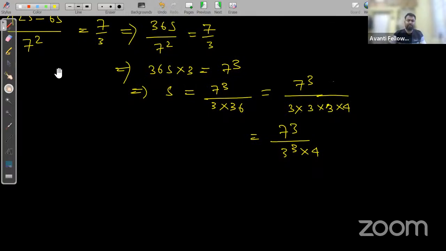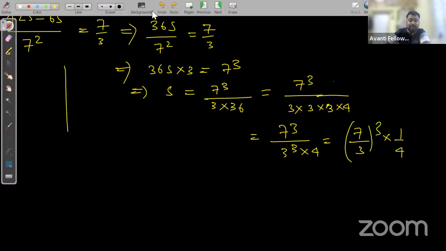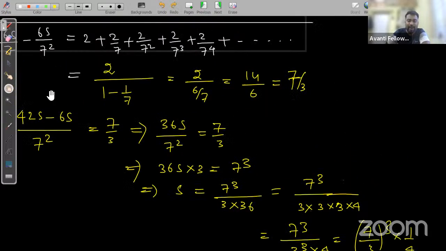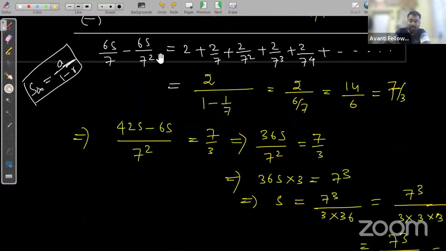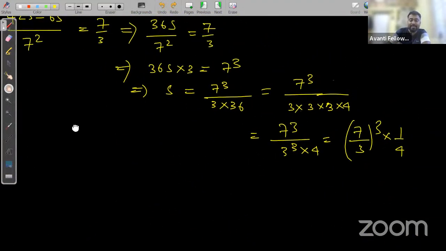Yes, it is correct. Maybe there is some mistake in the answer. Maybe there is some mistake in options. That is 7 by 3 whole cube into 1 by 4. This will be your, oh, sorry. In the question it is asking, what is it asking? Arey yaar. To find 4s, no? Sorry. To find 4s, in the question it is asking, find 4s. If s is this, this is s, right? This is my s. S I am getting 7 by 3 whole cube into 1 by 4.